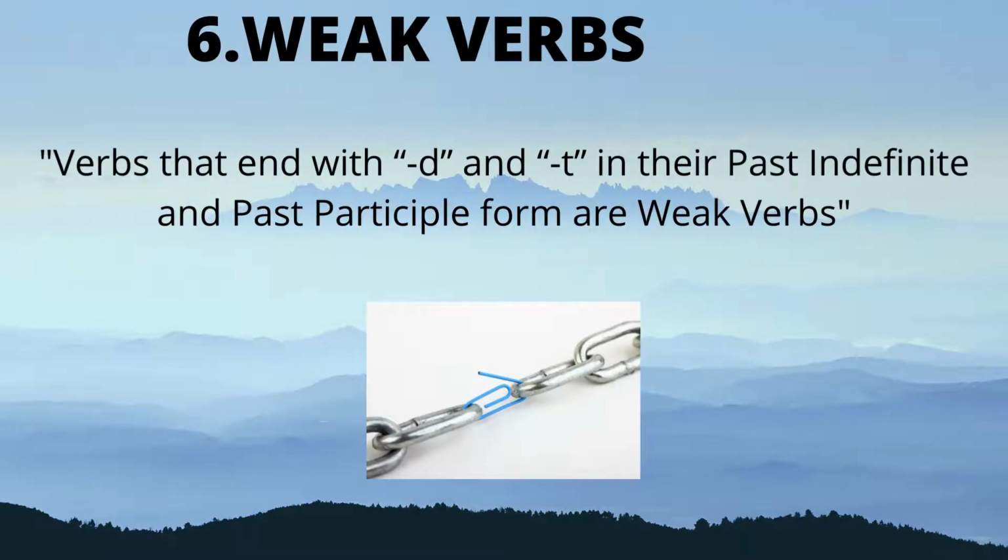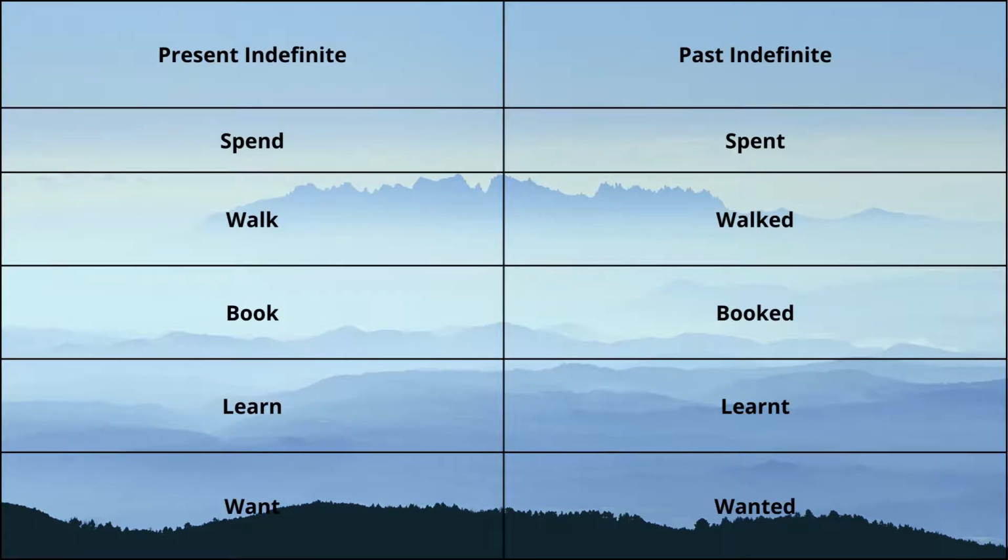The sixth type is weak verbs. Weak verbs are sometimes called regular verbs, but not all the time. Verbs that end with d and t in their past indefinite and past participle forms are weak verbs. What are the past indefinite or past participle forms? We will discuss them later on. For now, for your understanding, it is enough. For example, spend is converted into spent. The t at the end in the past indefinite form shows that it is a weak verb.